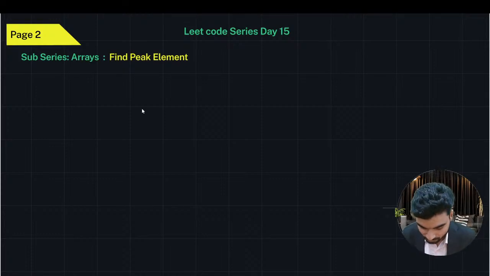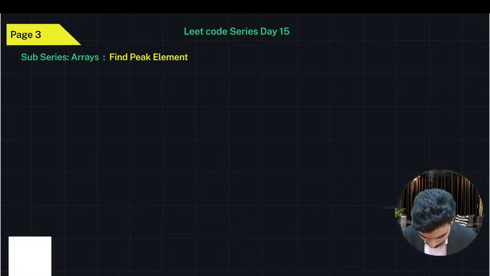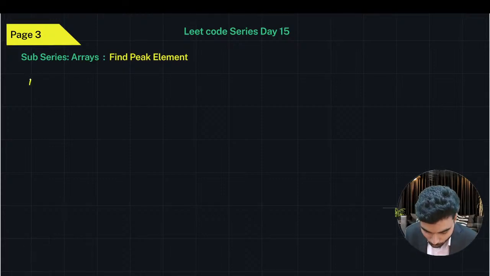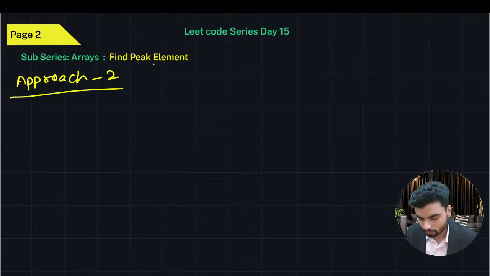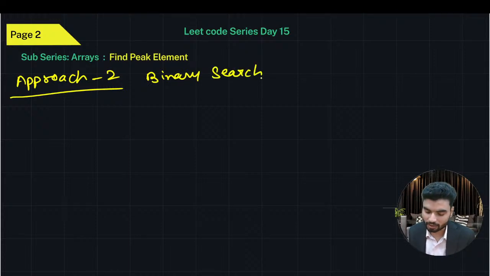Okay. So now we come to approach number 2. Approach 2, binary search. But how can this work? Let's see through the examples.